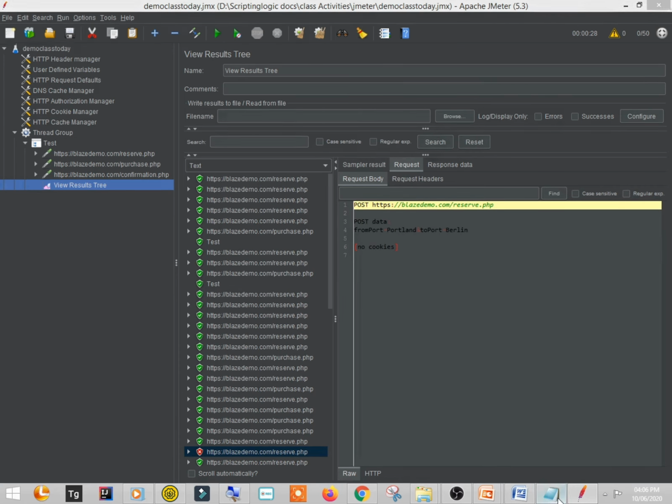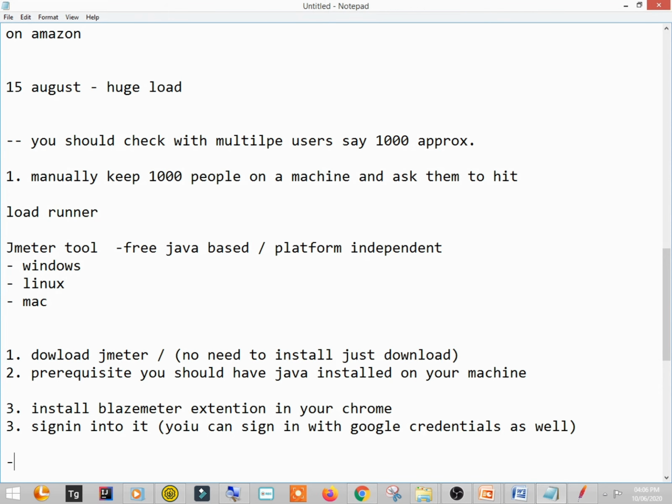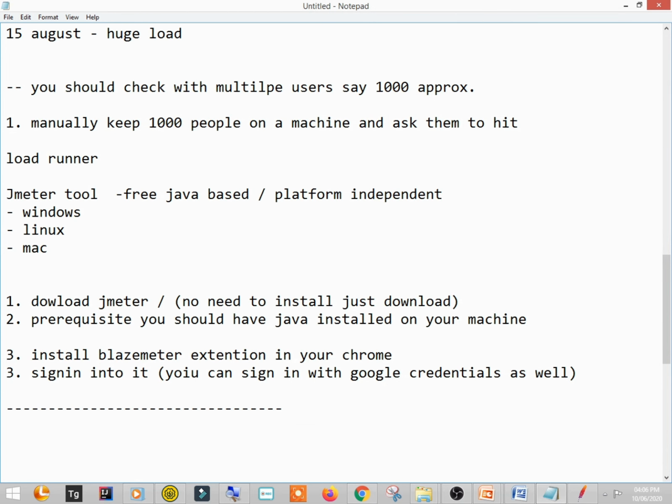Today we have done the SoapUI tool and JMeter. So if you have any questions, please start putting them. Any questions on SoapUI, JMeter, or anything you want to ask me? Selenium, manual testing, or related to your career? I am open.